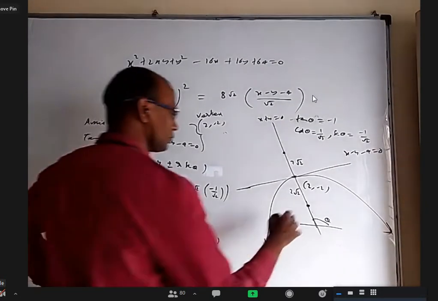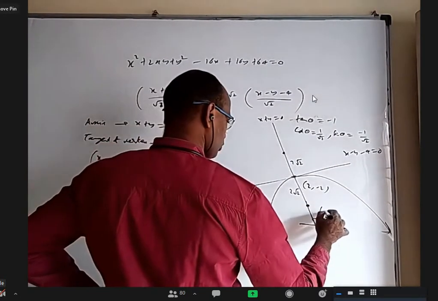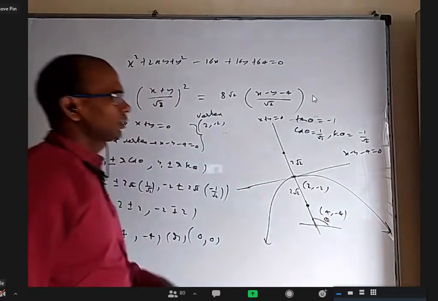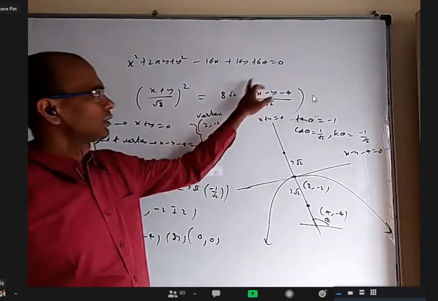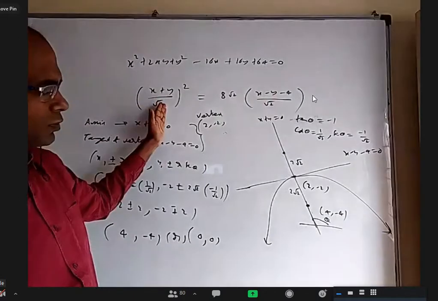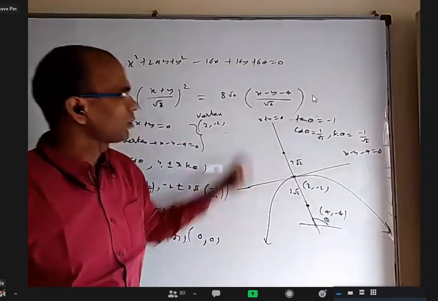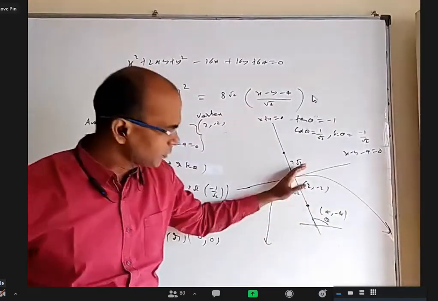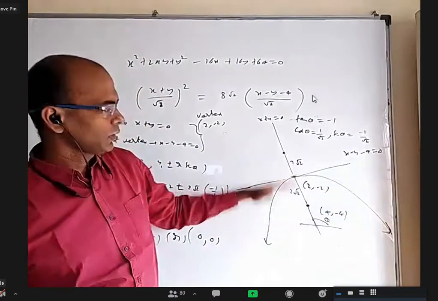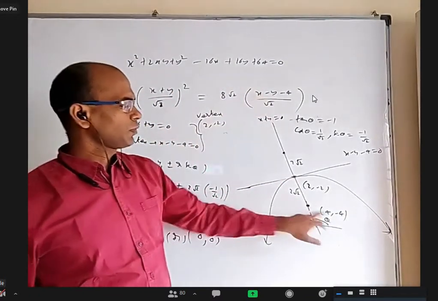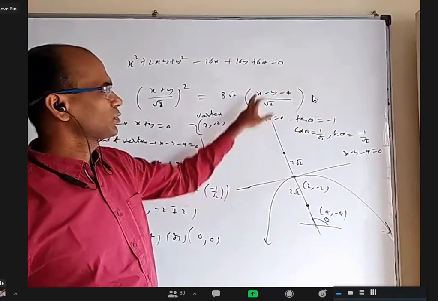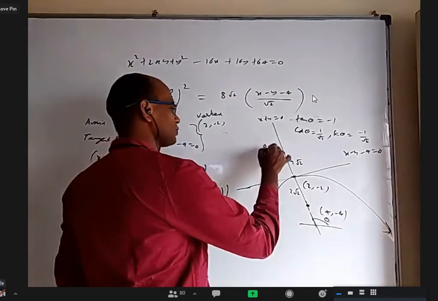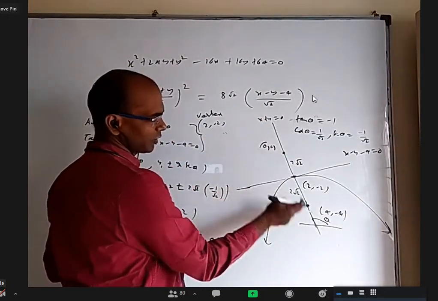Okay. So I think focus is 4 comma minus 4 from the figure, because this expression has to be positive because LHS is positive. So if you take any point on the parabola, this is positive, means if I take any point even on this side of the same line, it should be positive only. So when I put 4 comma minus 4, I'll get positive, whereas if I put 0 comma 0, I'll get negative. So this is 0 comma 0. Both are the same distance, a forward and a backward.